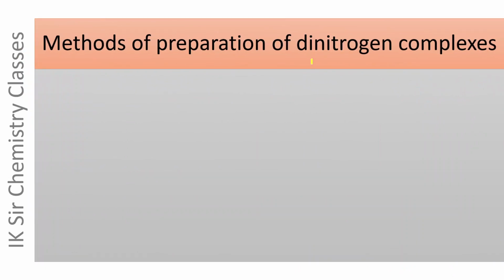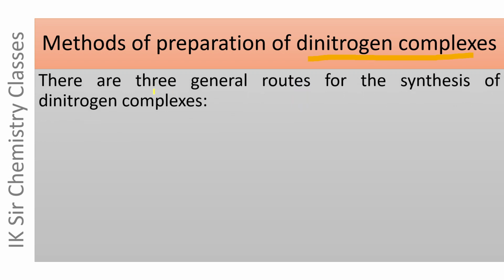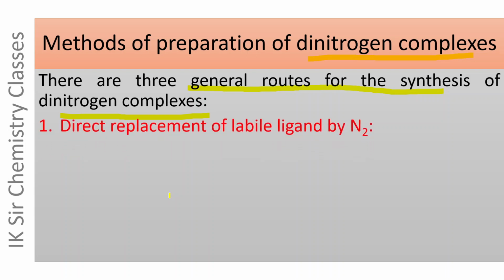Methods of preparation of dinitrogen complexes. There are three general routes for the synthesis of dinitrogen complexes, and these are discussed one by one. The first method is direct replacement of labile ligand by N2. The ligand which can be easily displaced by other ligand is called labile ligand.